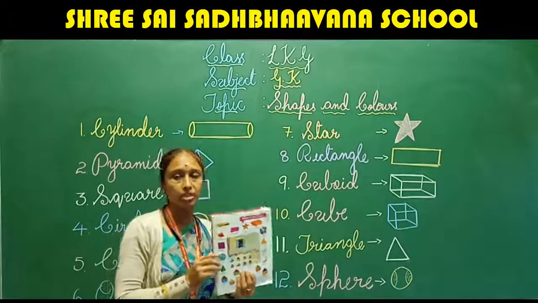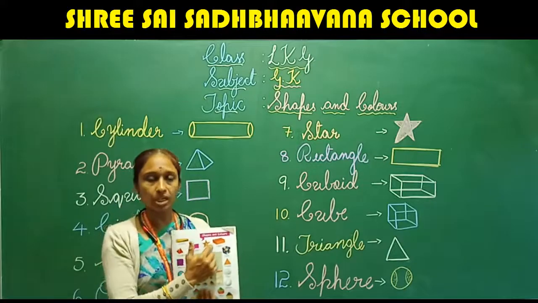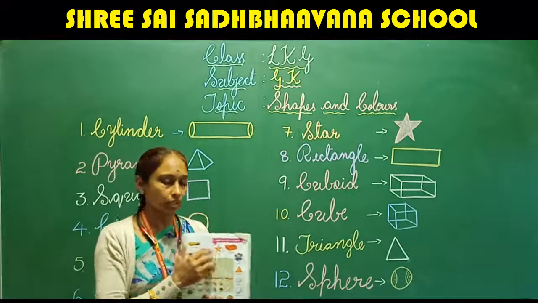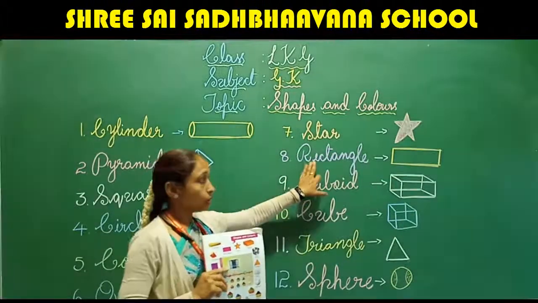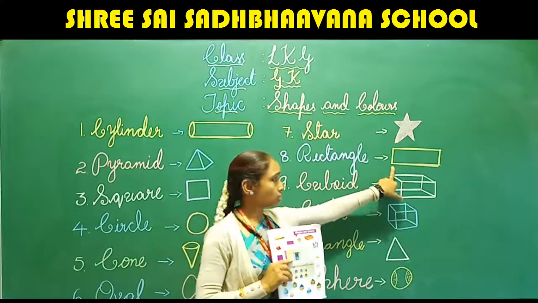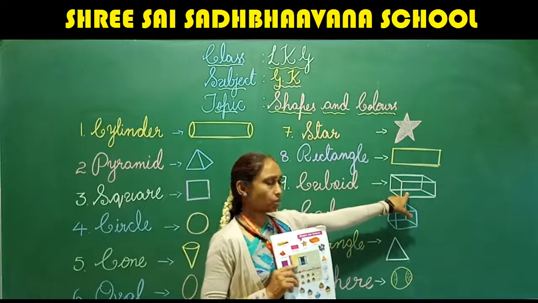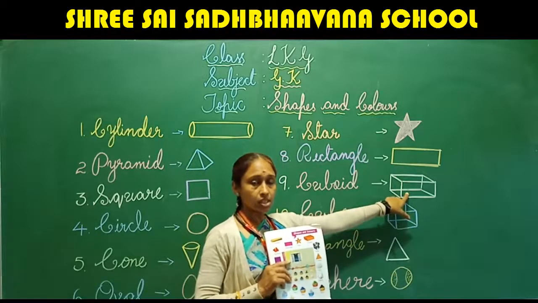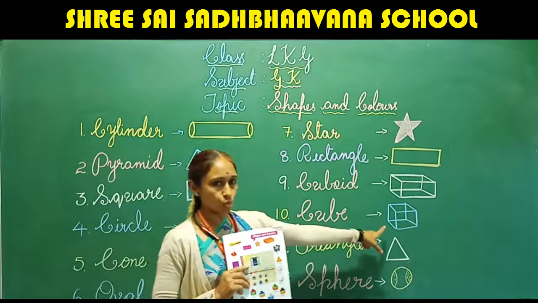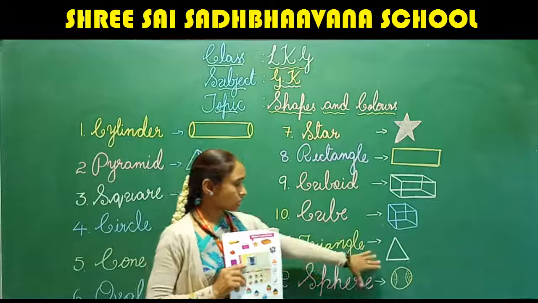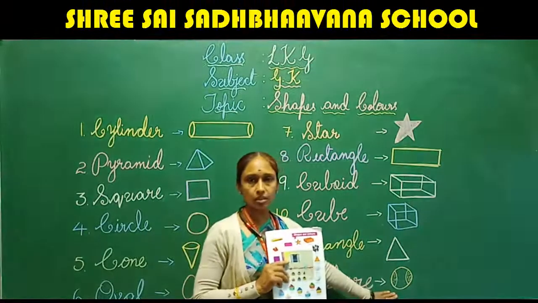If I ask you one by one to identify the picture, you have to keep your finger on the particular picture and you have to identify. Fine? Okay. This is star. And what next do we have? We have rectangle. This shape is called, yes, this is rectangle. And what next do we have? We have cuboid. Say once again, this is cuboid. And this is cube. Okay? And this is triangle. And the last one is sphere.